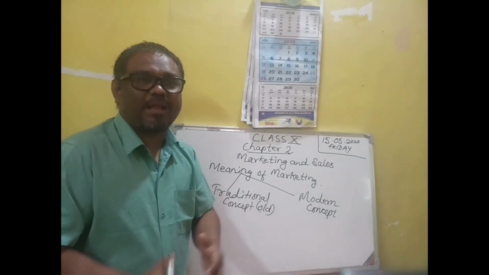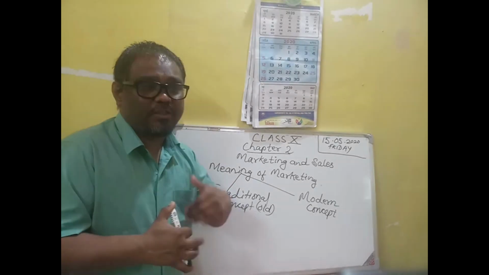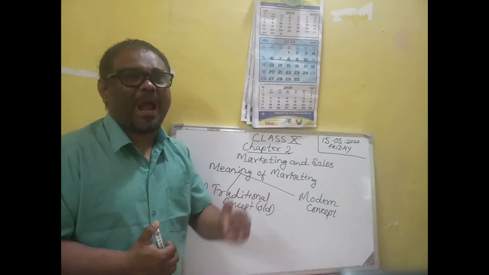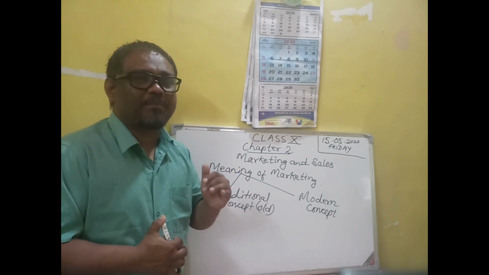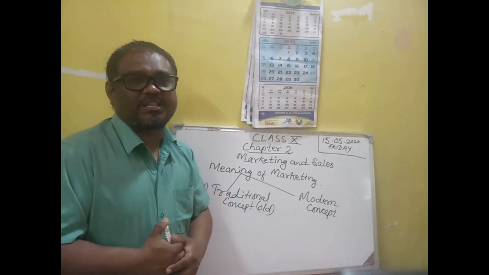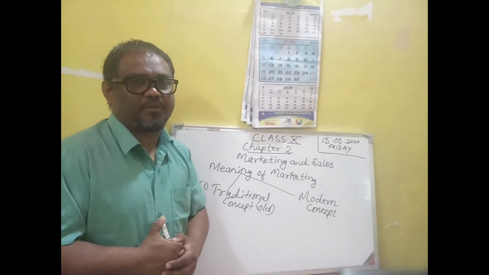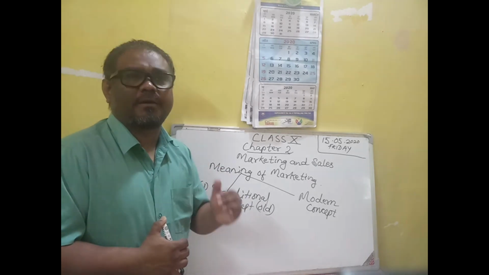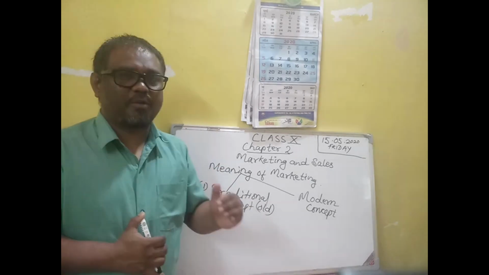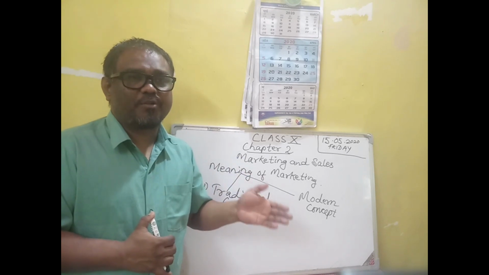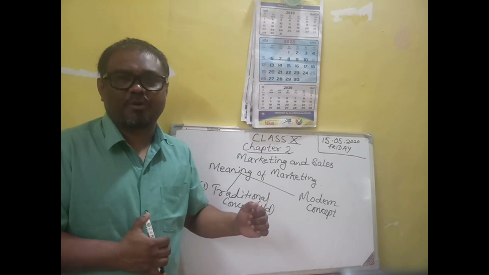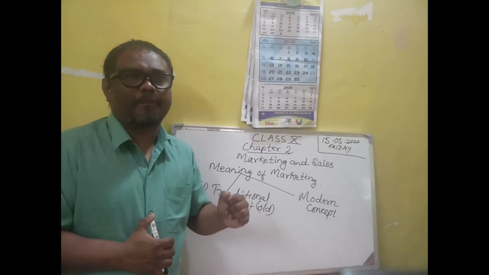So that product has to satisfy. Now businessmen also have to satisfy the consumers. Profit comes afterwards. But the primary aim of the modern concept of marketing is the satisfaction of consumers. This is what we can see in modern marketing. Modern marketing aims at the satisfaction of the consumers. They produce the goods and sell the goods for satisfying the consumer.